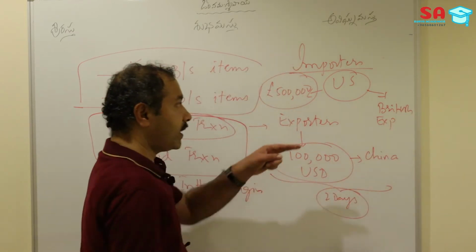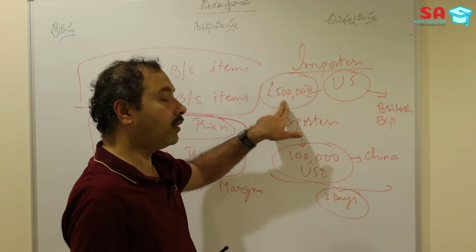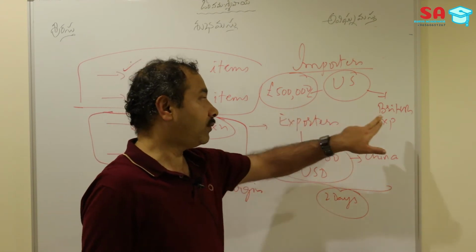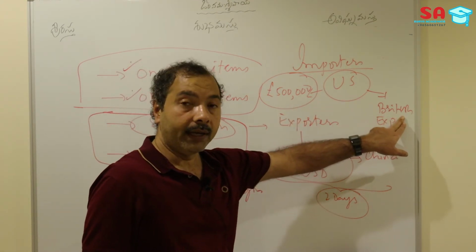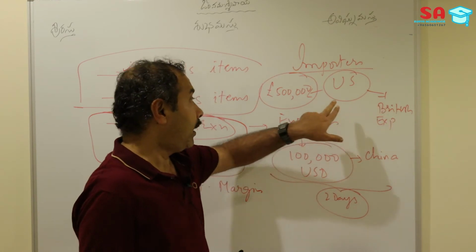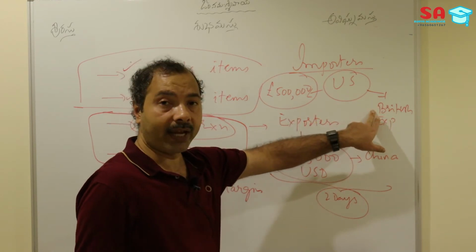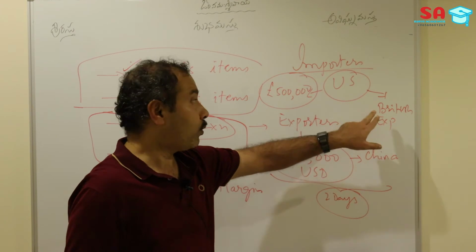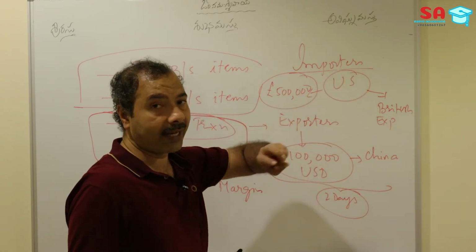So basically the US customer is importing 500,000 pounds worth of goods from a British exporter. In this case, let us say that the British exporter has given him time for another 3 months. So basically the US importer has got the time of 3 months.